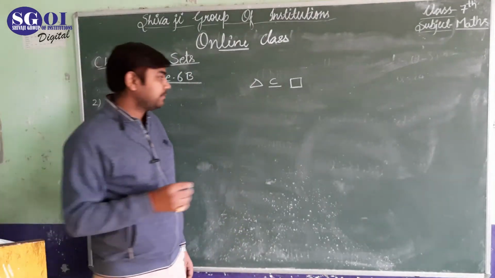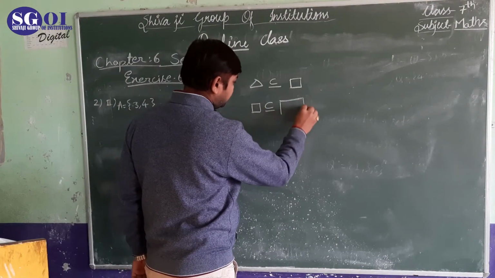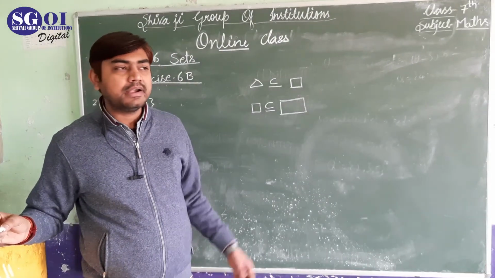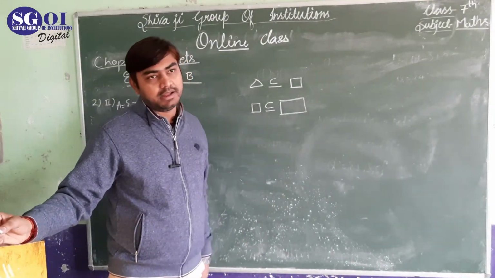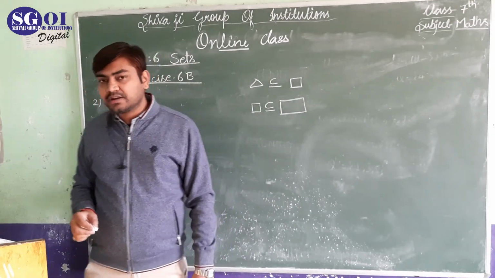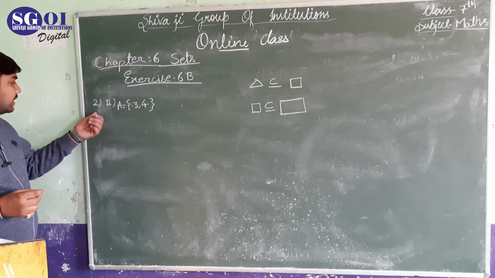Square and rectangle: square is a subset of rectangle. Yes, in some special cases, we get a square from a rectangle. So this is a true statement. Similarly, the rest of the questions can be done. Let's come to question number 2.